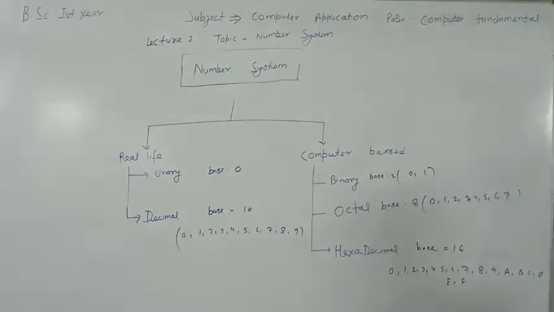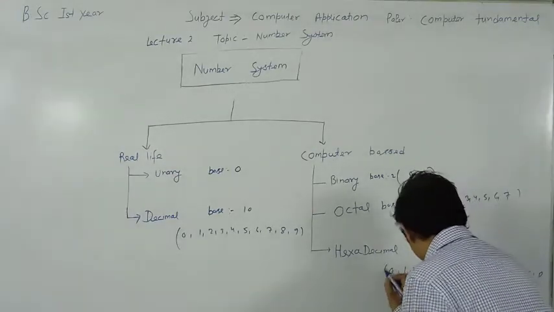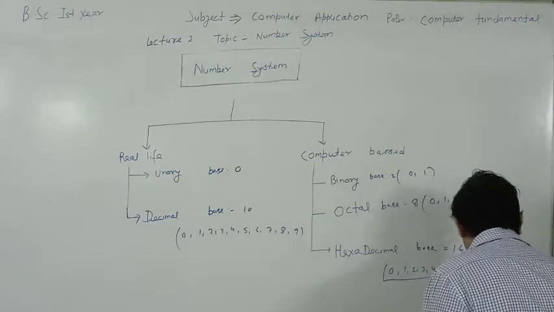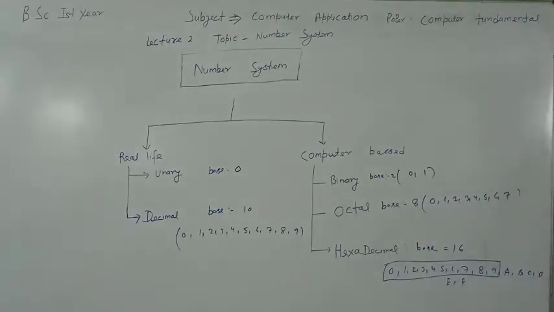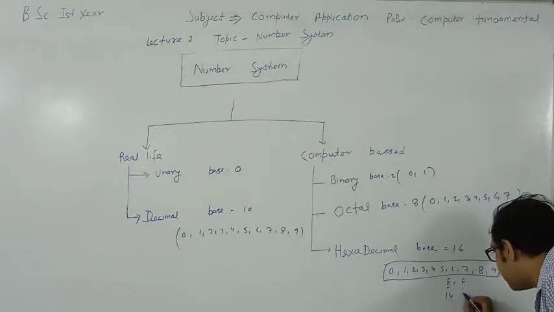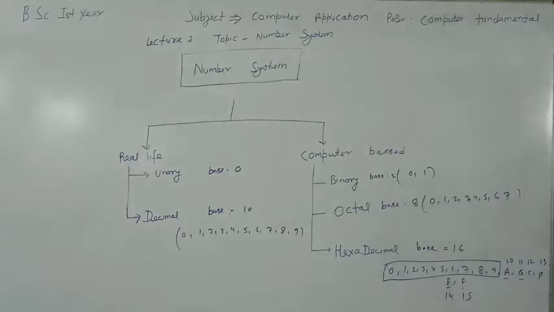It uses the digits from 0 to 9 from the decimal number system and creates some more symbols which are not in the decimal system: A, B, C, D, E and F. A represents the value 10, B represents 11, C 12, D 13, E 14 and F 15. So this is the basic information of the number system.